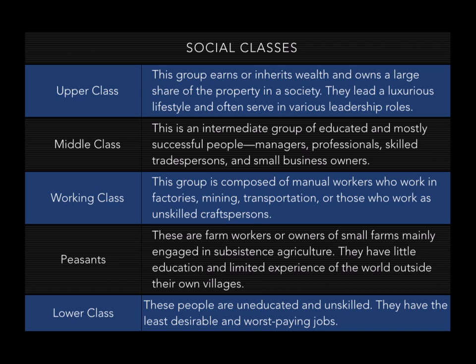These people have little education, and they have limited experience of the world outside their own village. And finally, at the bottom, even beneath the peasant, is the lower class. These people have really little to offer. They're uneducated, they're unskilled. They do the least desirable jobs, and they get paid very little.